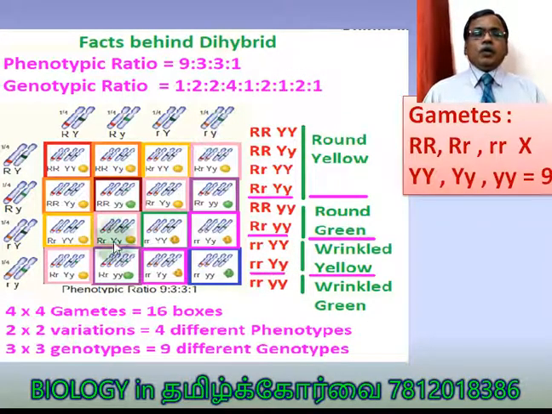Very clear? So 4 into 4 gametes, 16 boxes, 2 into 2 variations. It means round, wrinkled, yellow, green, 2 into 2 variation. 4 different types of phenotypes, 3 into 3 genotypes. These are the 3 genotypes with respect to round, wrinkled. These are the 3 genotypes with respect to yellow, green. So 3 into 3, 9 different genotypes are produced.